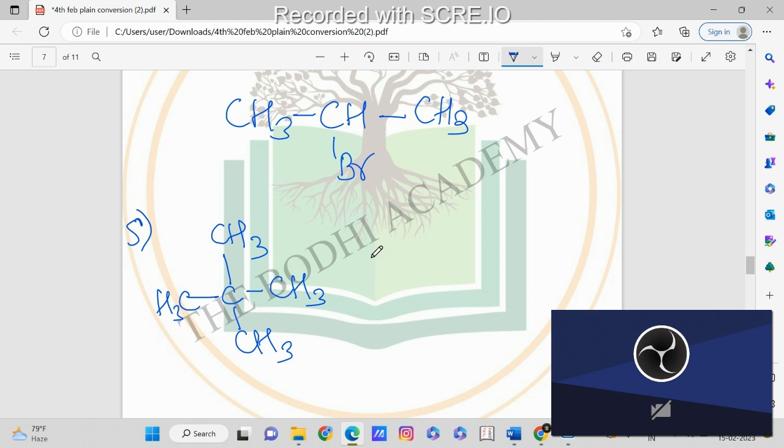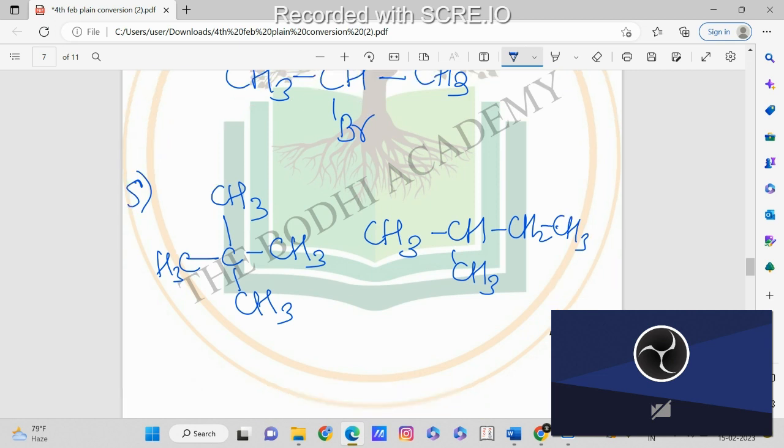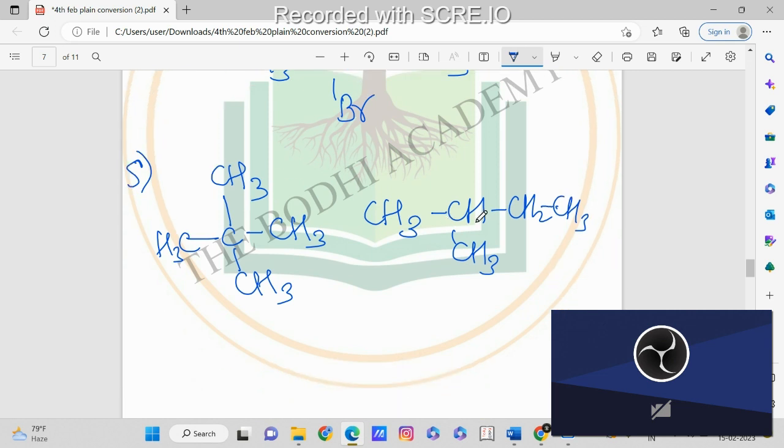Next we have isopentane. Isopentane means this. This is isopentane, when you have the group attached below one of the straight chain carbons, like this. And third we are having n-pentane.